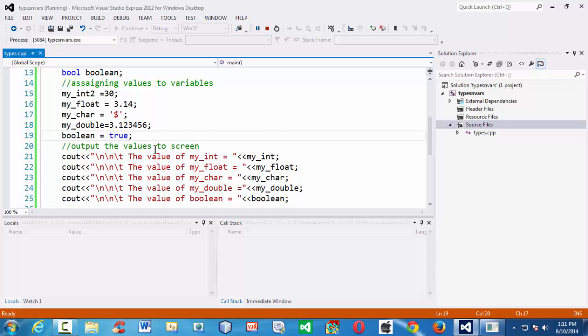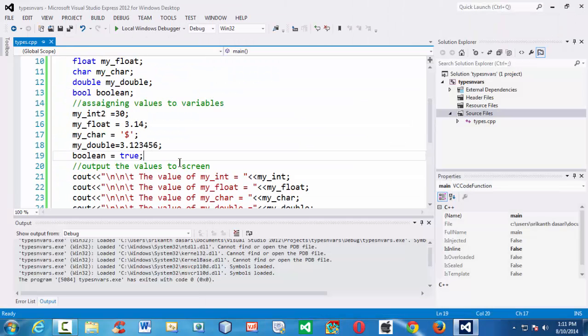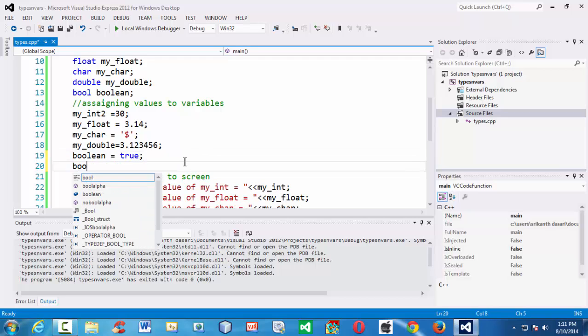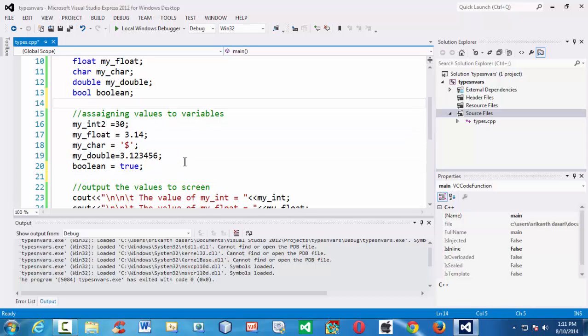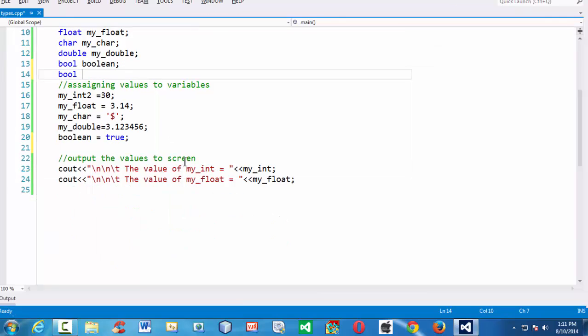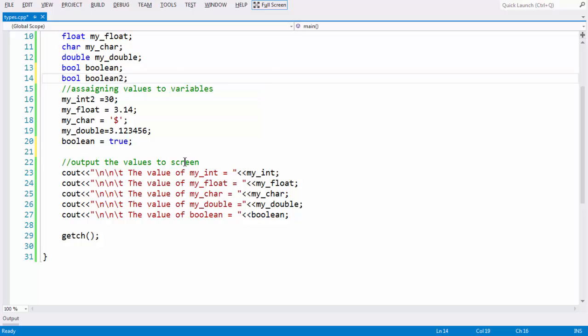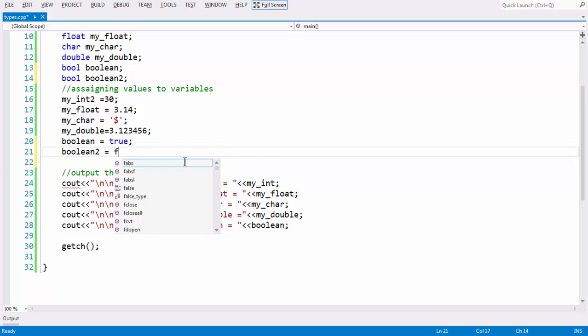So let's come out of this running. If you take another variable, let's take it at the time of definition only: bool Boolean 2, and let's assign a different value to it, false.